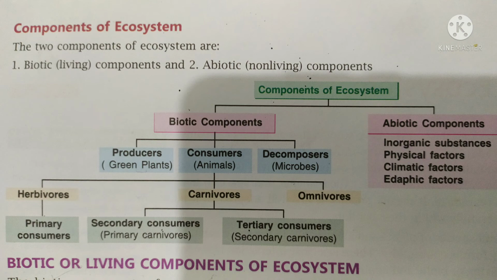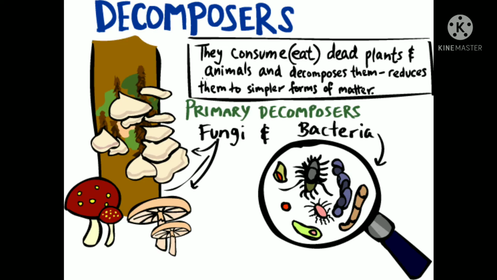They may be herbivores, carnivores or omnivores. Then next, decomposers are those organisms that consume or eat dead plants and animals and decompose them or reduce them into simpler forms of matter.